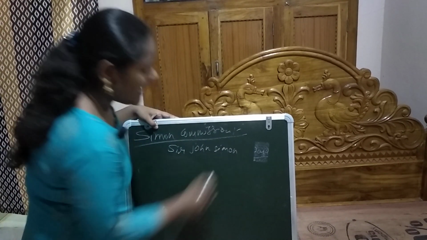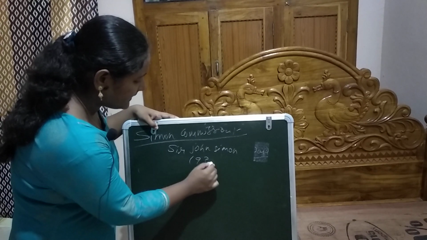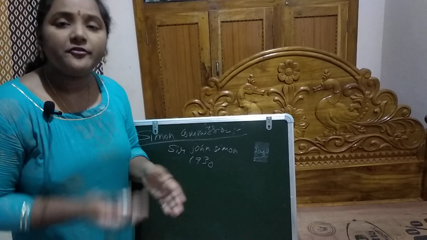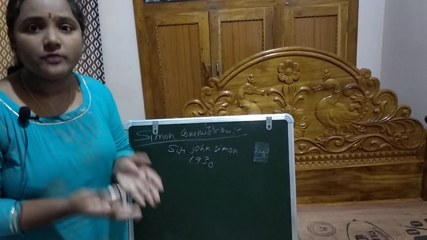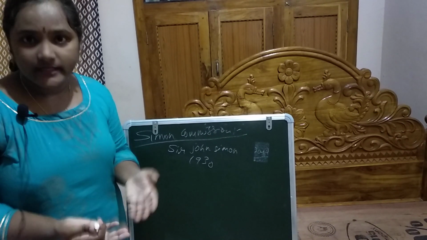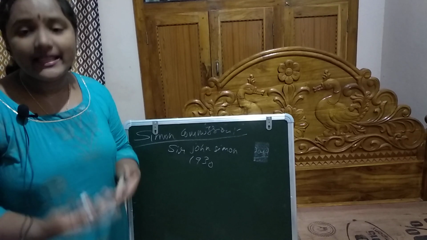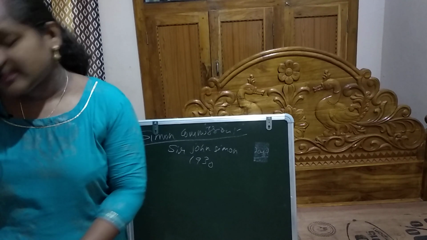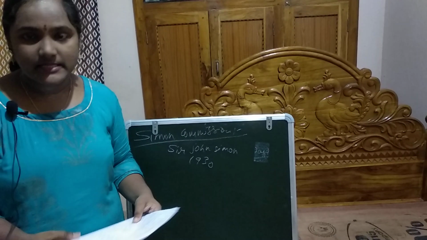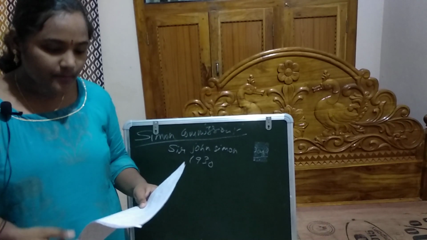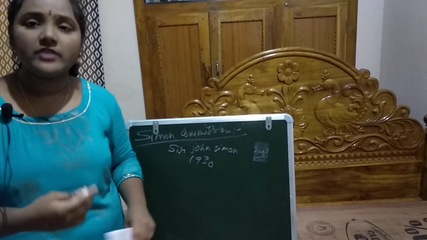This commission submitted its report in 1930. It recommended the abolition of the diarchy. It recommended the establishment of a federation of British India and the princely states, the extension of responsible government in the provinces, and the continuation of the communal electorate.